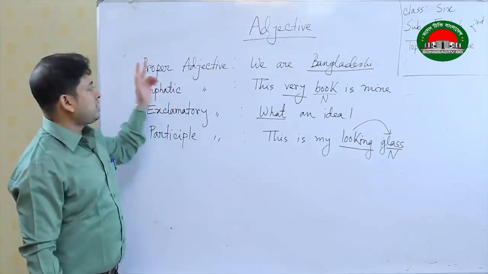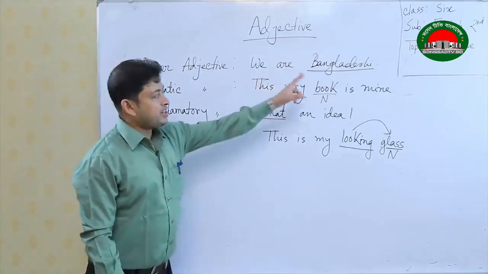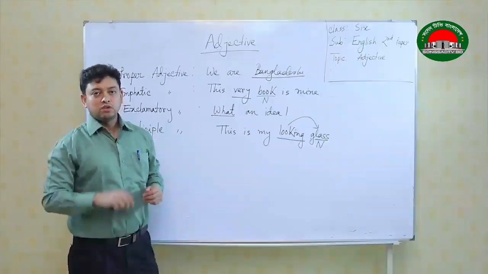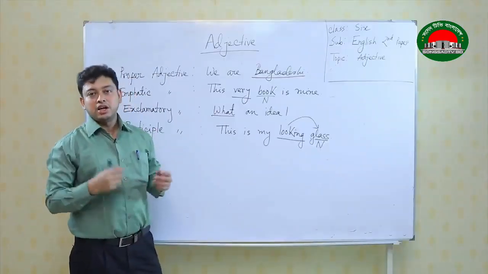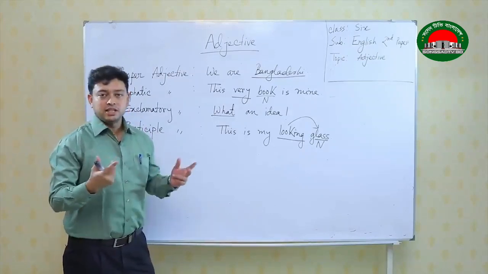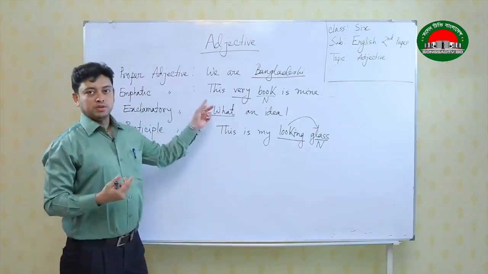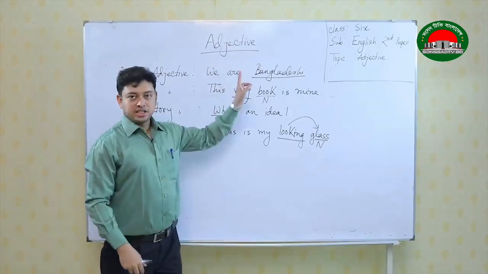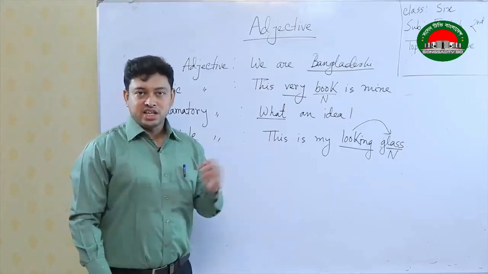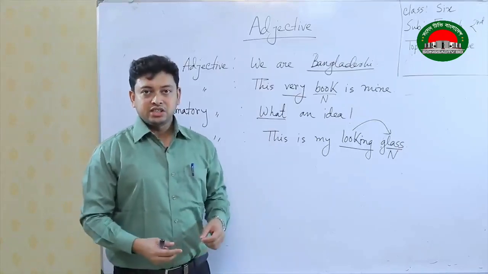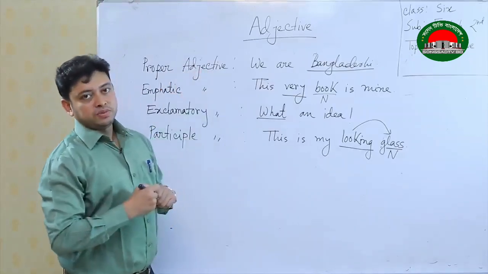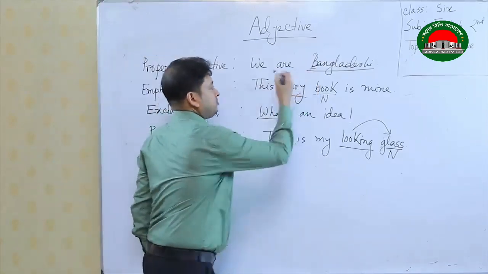The first one is proper adjective. We are Bangladeshi. The word Bangladeshi has come from Bangladesh. We know that the name of a country is a noun, it is a proper noun. So any proper noun that becomes an adjective is called a proper adjective. So the main form is Bangladesh, from Bangladesh, Bangladeshi; India, Indian; China, Chinese; Britain, British. So this is how proper adjective is formed. Remember, proper adjective always starts with a capital letter.